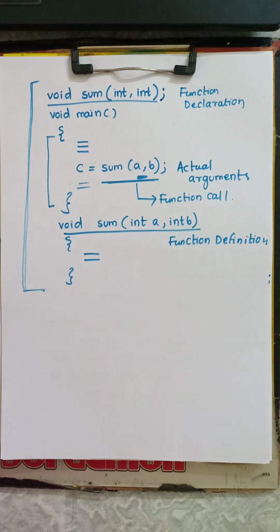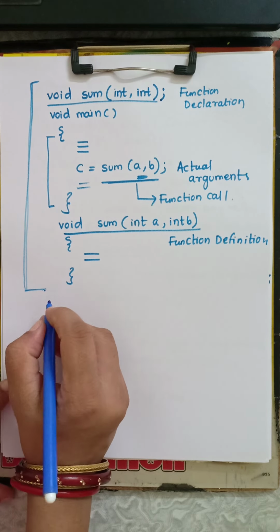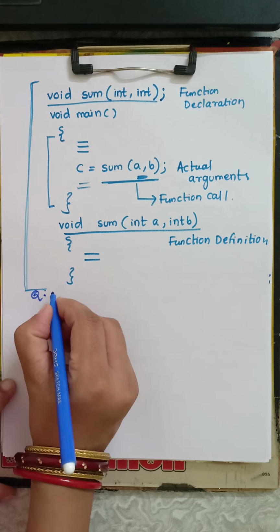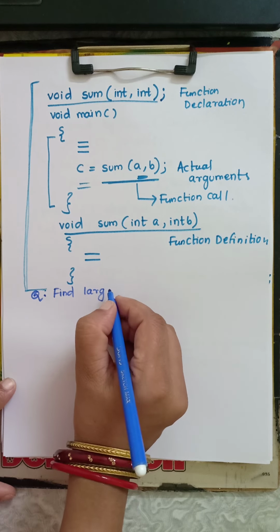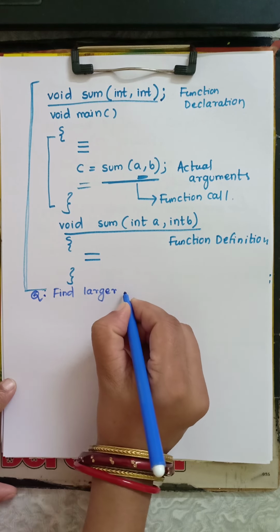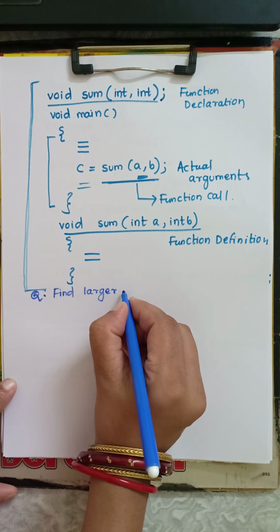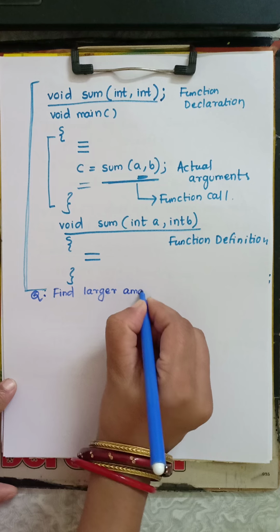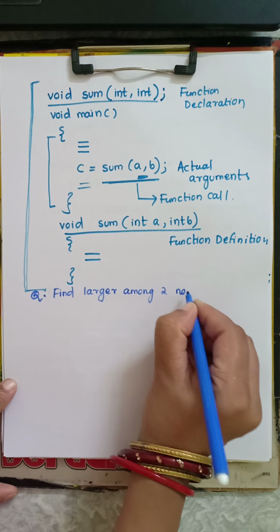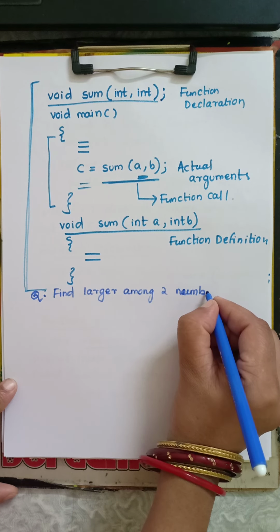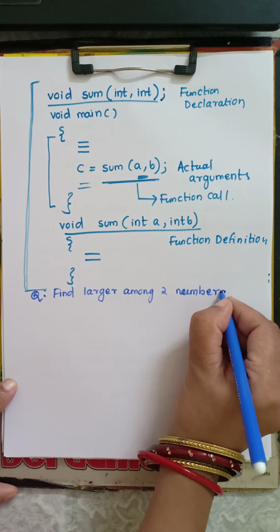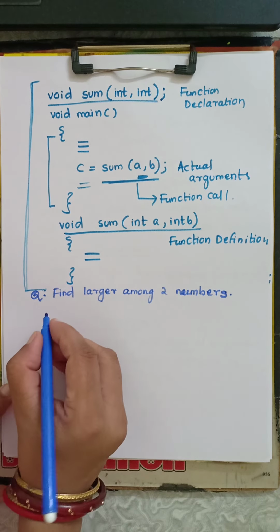So now this one we write in our C programming. Using our C compiler, we write the program and execute it. So how do we write this program? First we start with the question: find the larger or the maximum among two numbers. We input two numbers and we calculate which one is larger, which number is maximum and which number is minimum. So first we start our program.